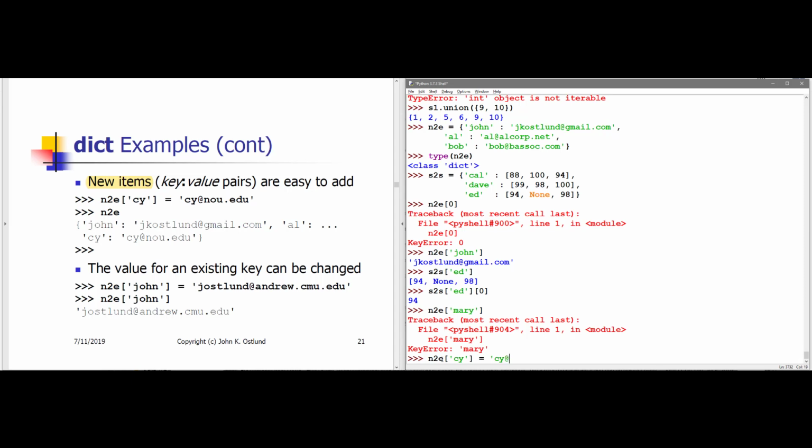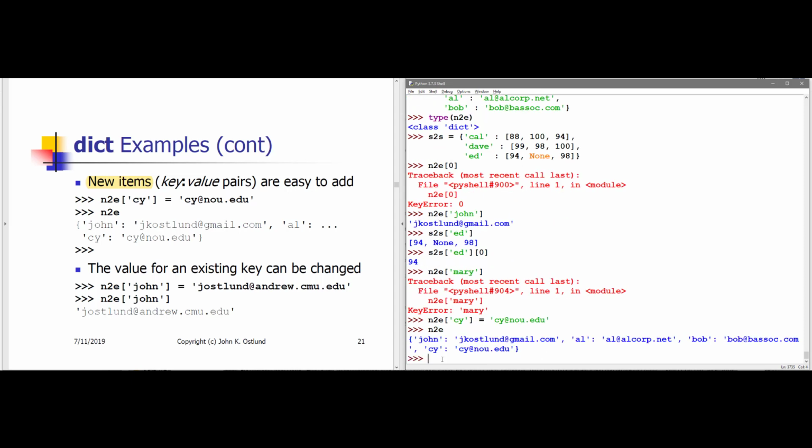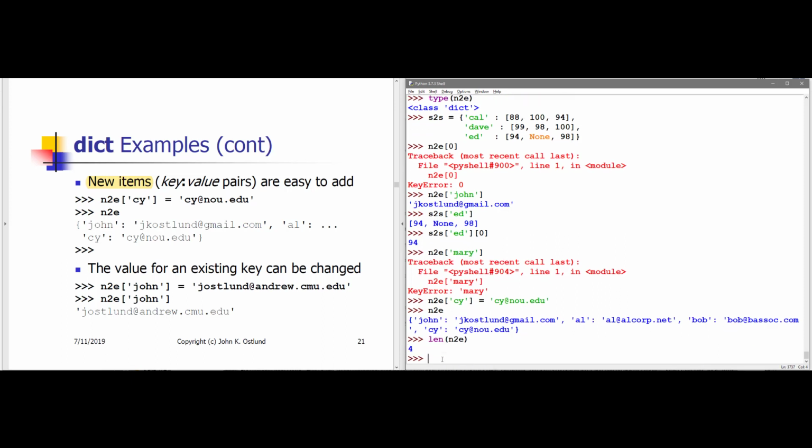So psi at nou.edu will be the value associated with the key psi. All right, so N to E now has grown by 1 item. And in fact, I can ask how many items there are in that dictionary with len. You can see these are in key creation order.